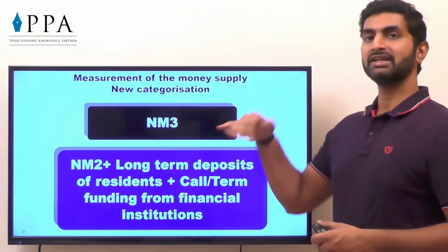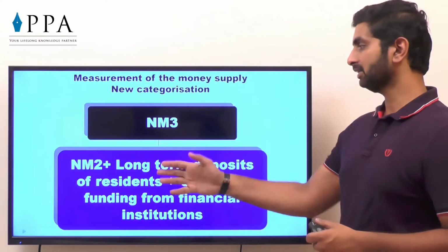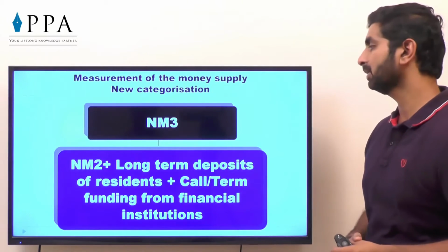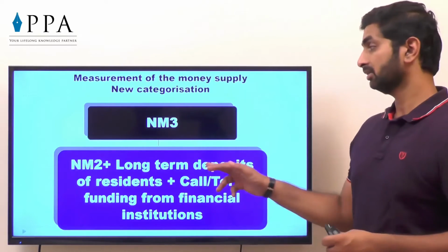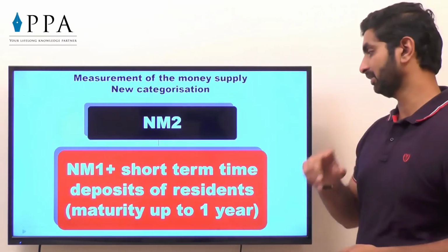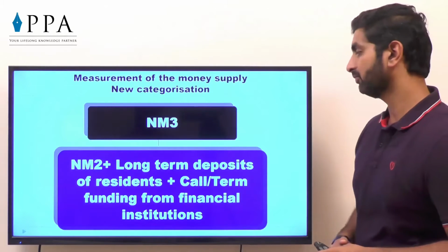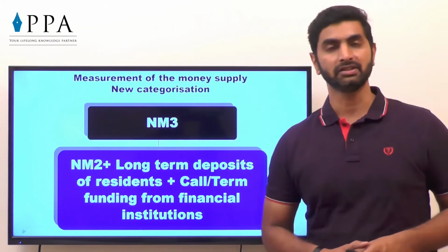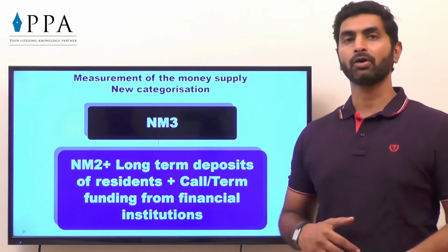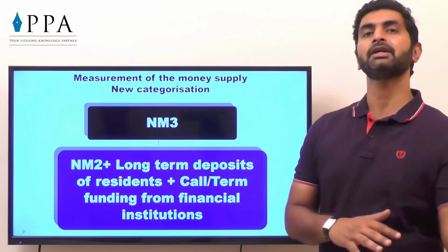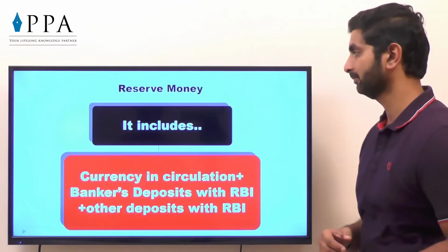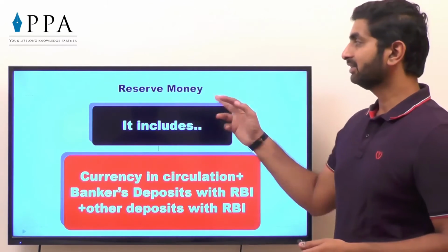NM3 is NM2, that is NM1 and NM2 combined, plus long-term deposits of residents. Earlier it was only short-term, as we have seen, now it is long-term also, plus call or term funding from financial institutions. So if I have taken long-term borrowings from one financial institution and kept it in my bank, that is also added. Now the next concept is reserve money.